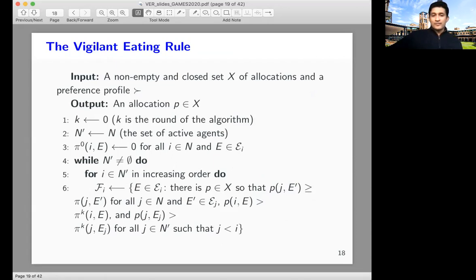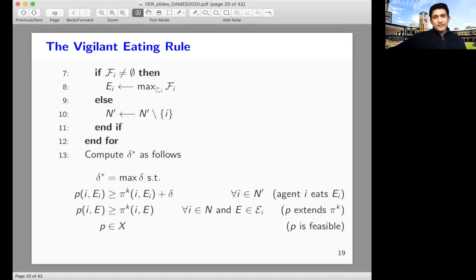designated equivalence loss. This is that particular equivalence loss for which it can increase the probability weight while allowing all previous active agents to also increase their own designated equivalence loss weight by at least a little bit. So once we've identified these designated equivalence losses and the active agents, we can run this optimization program, which is mentioned in line 13. And this while loop continues until none of the agents are active.